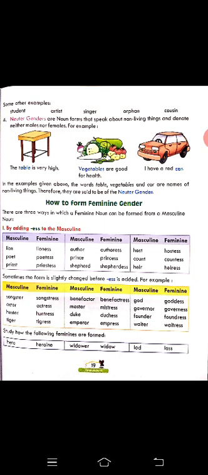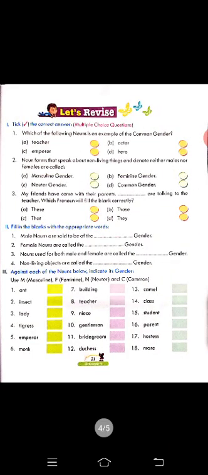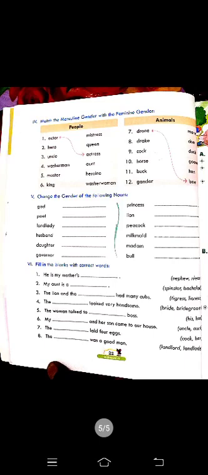And after doing that, you complete the given exercise at your book's page number 21. Complete this exercise, tick the correct answer in your book only, and fill in the blanks in your notebook. And then against it you have to write M for masculine, F for feminine, N for neutral, and C for common. So here you can do it very simply. You have to do this work in your grammar notebook. Then move to page number 22, that is match the following. Simple. I earlier told the rule that if we add ess, masculine will change into feminine.